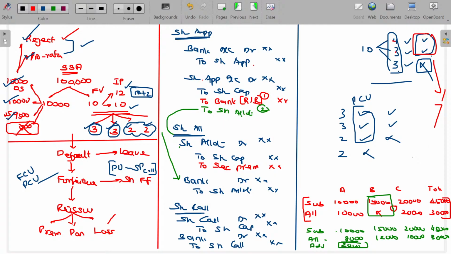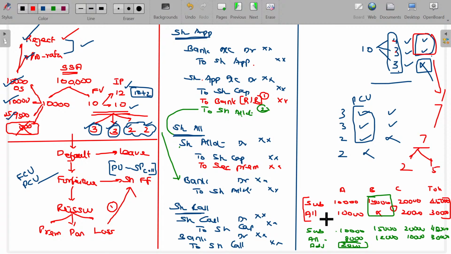It means the loss on reissue should be first adjusted in the share forfeiture. While forfeiture, whatever amount we collected will be retained by the company, named as share forfeiture account. On reissue of the same share, if there is any loss, that loss is adjusted in the share forfeiture. So we have 7 rupees on reissue. We offer 2 rupees discount, which is the loss I adjusted. Number 1, loss on reissue is adjusted in the share forfeiture. After adjusting this 2 rupees loss, still I have 5 rupees in share forfeiture.